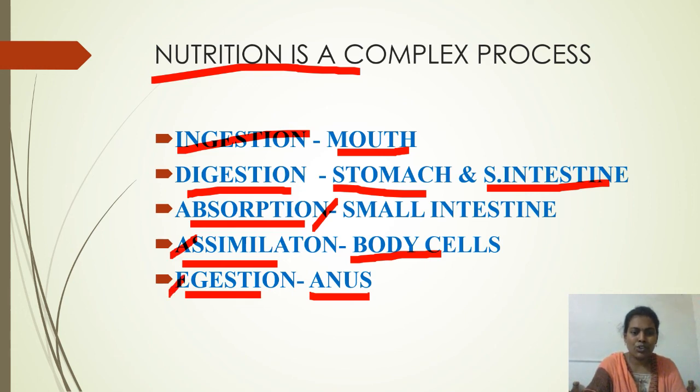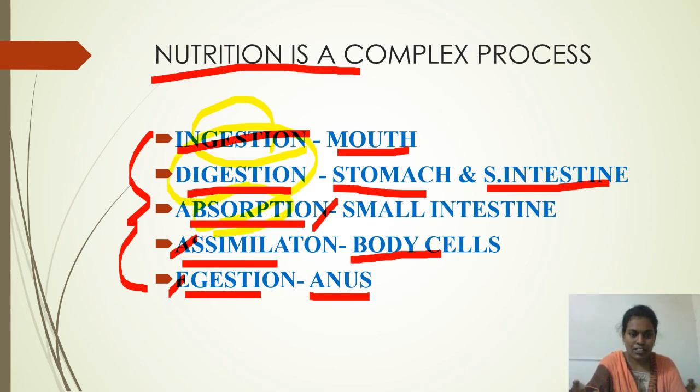This is the total process of nutrition in human beings. It is a complex process which involves 5 important steps: ingestion, digestion, absorption, assimilation and egestion.